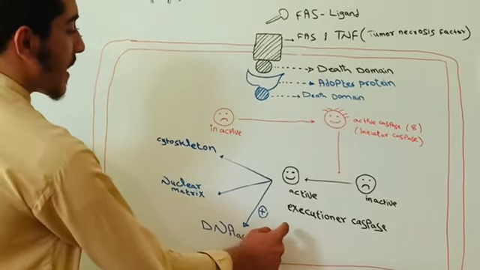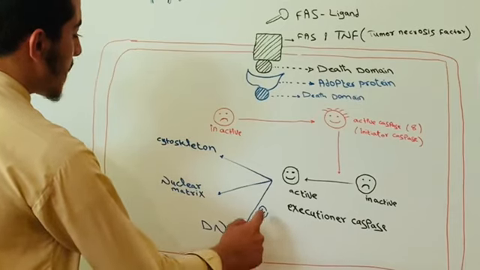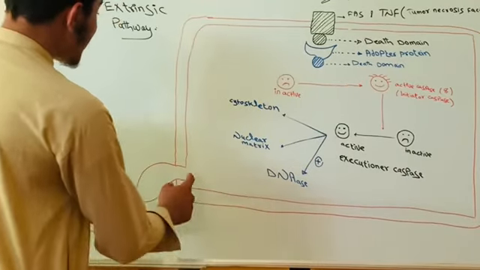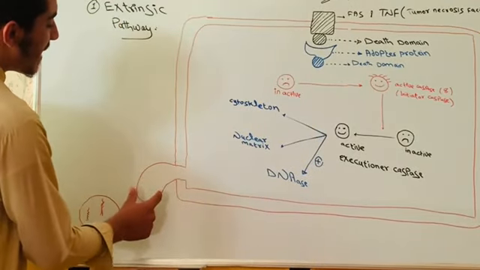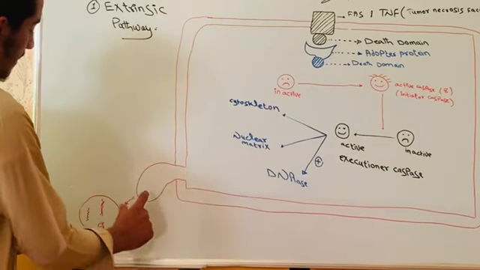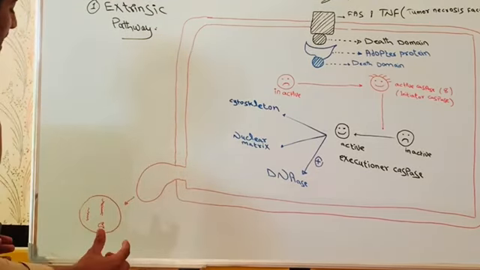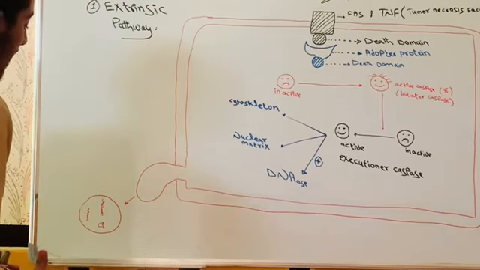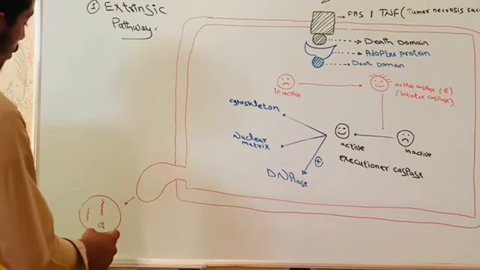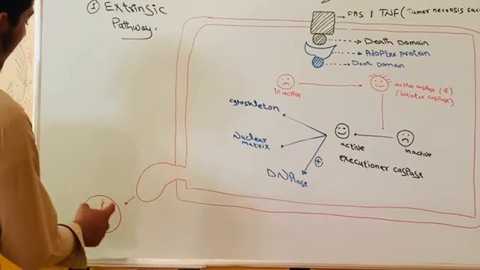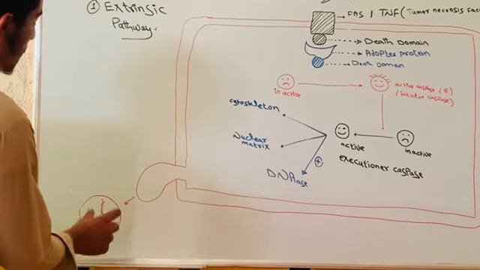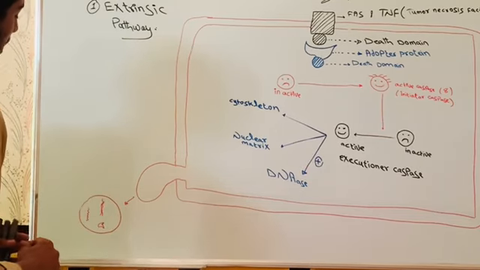And also, executioner caspase activates DNase. After that, a bleb is made. This bleb consists of genetic materials, proteins, and enzymes, which bud out. We call this structure, this package, an apoptotic body.